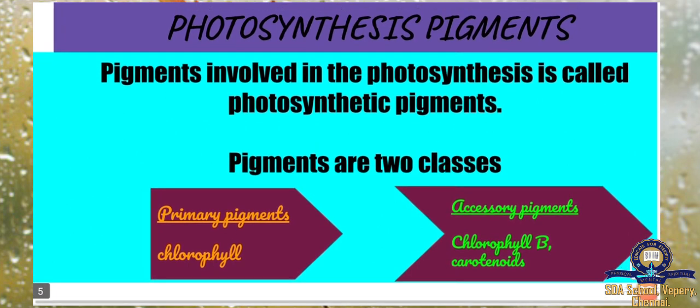Pigments are of two classes: primary pigments and accessory pigments. In primary pigments, we have chlorophyll a, because chlorophyll a mainly helps photosynthesis, and then the accessory pigments, we have chlorophyll b and carotenoids. So these are the pigments acting at the time of photosynthesis.